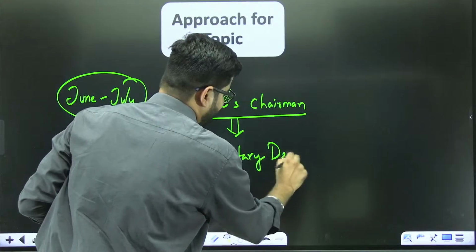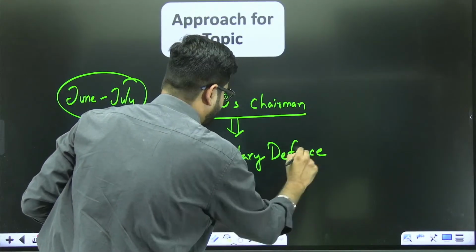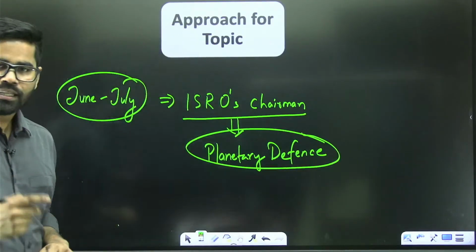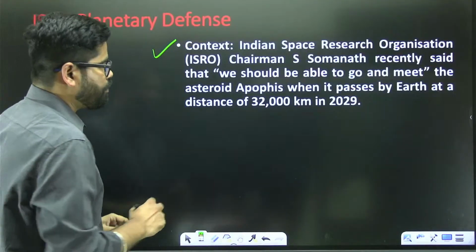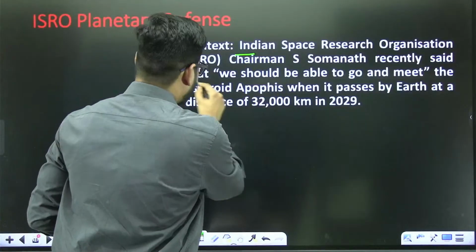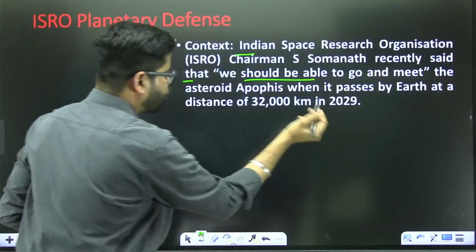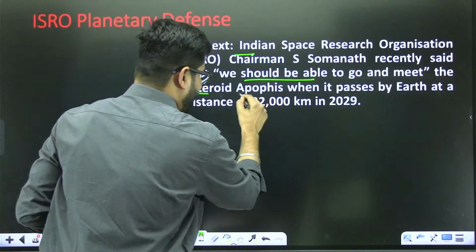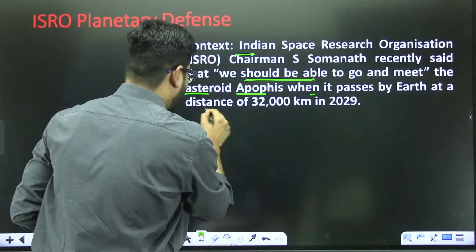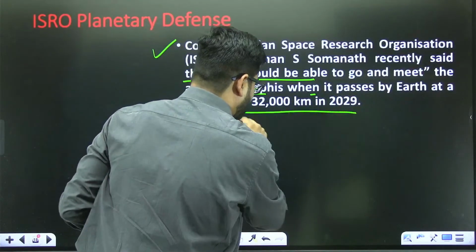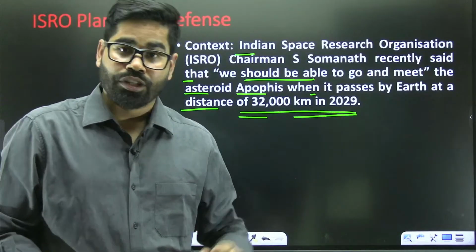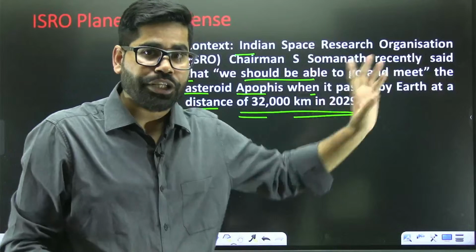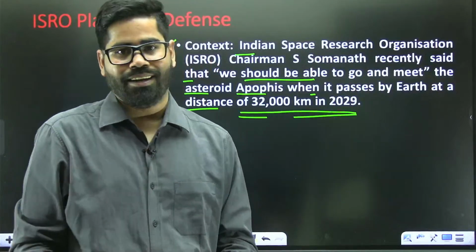This was the context, that ISRO chairman said that we should be able to go and meet the asteroid Apophis when it is passing by Earth at a distance of 32,000 kilometers in 2029. Okay. So this was the context of the news.